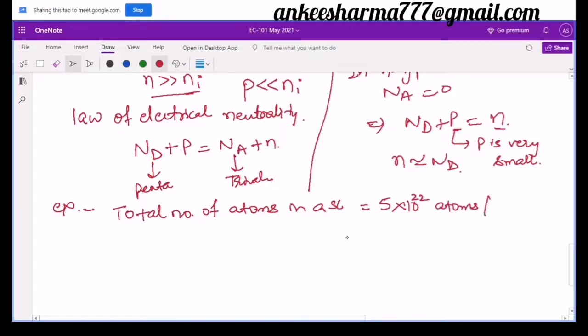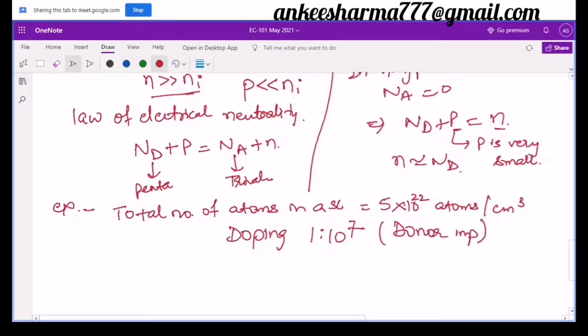We always denote it in the form of atoms per volume, means we can only define the total number of atoms in a particular volume. So we denote it with atoms per centimeter cube, and we do here a doping in the range of 1 is to 10 raised to the power 7, for example. I am doing here the moderate doping, and this doping is nothing but my donor impurity.